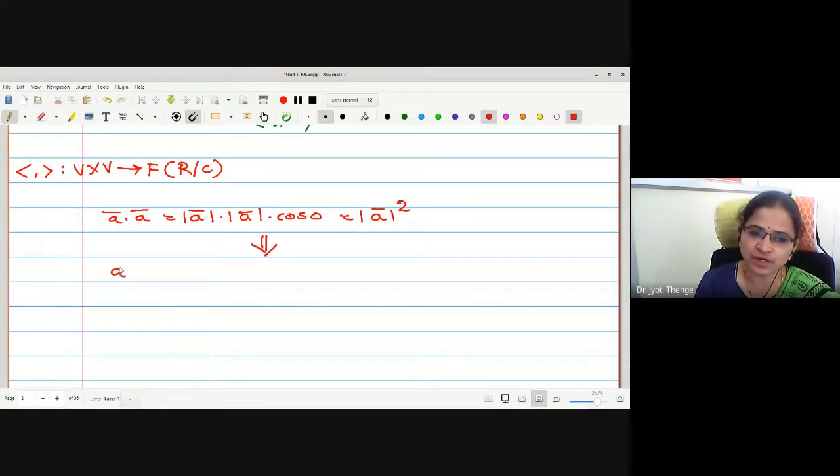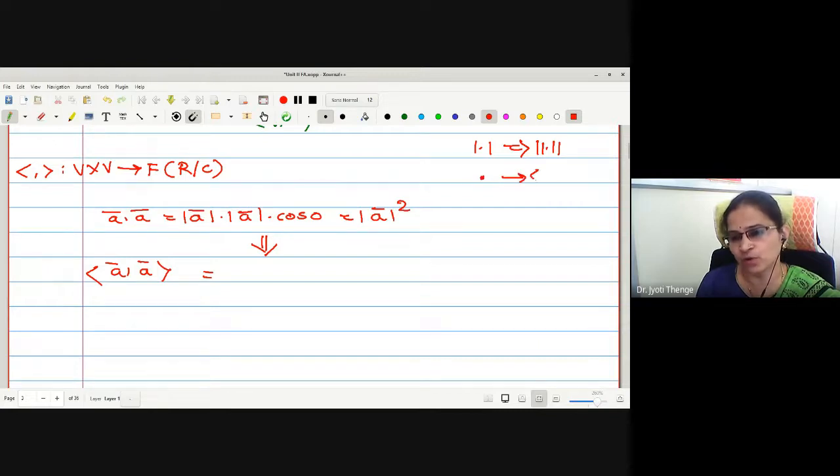How is this inner product defined then? Inner product of a bar with a bar is, now modulus is being generalized to norm, because we know modulus is generalized to norm and that's why we were generalizing the dot product to inner product. Therefore, let me use norm. So this is norm of a squared. What is the relation between norm and inner product? This is the relation, which is the same relation as that of dot product and modulus.